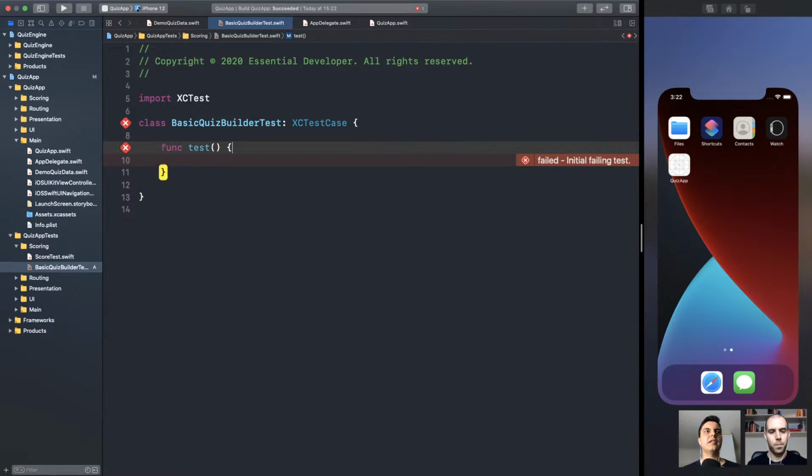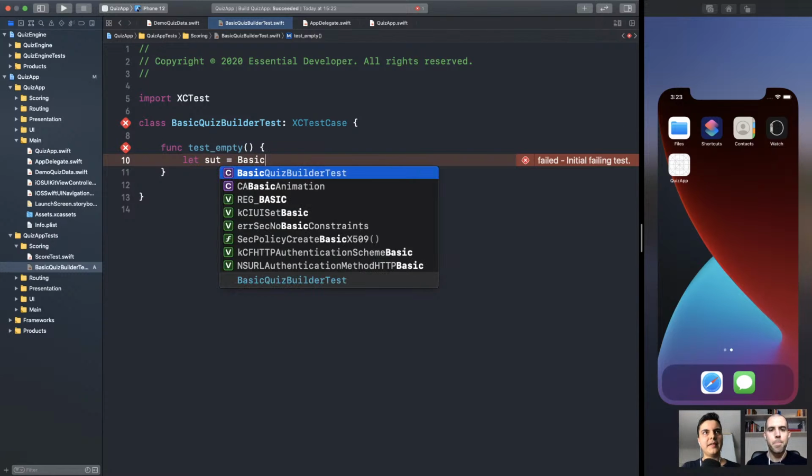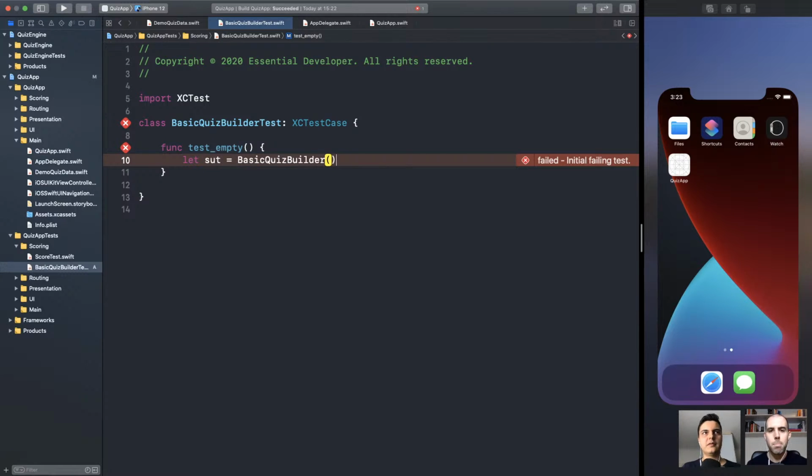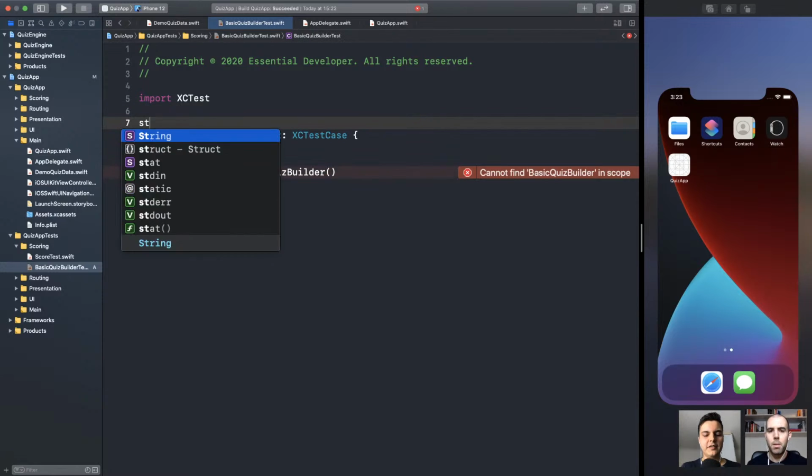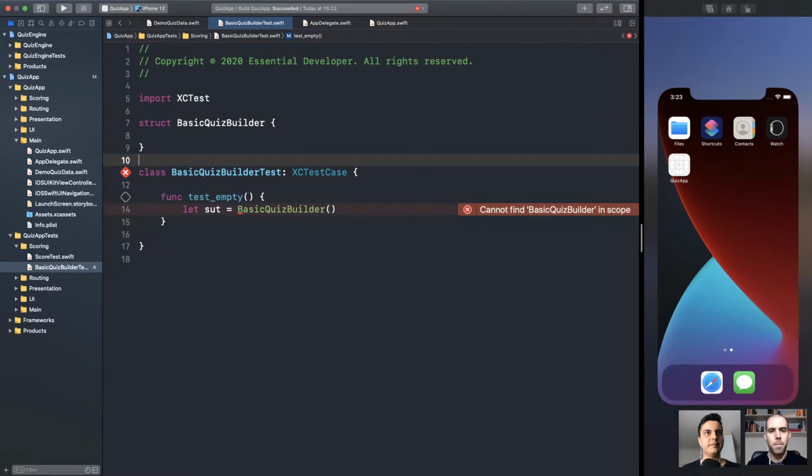All right. So what is the simplest test? Let's start from the simplest test we can write. What is it? The empty case. Okay, no questions, right? Empty. So the system under test, the SUT, will be the basic quiz builder. Make sense? Yep. Let's create it here. Struct basic quiz builder. Okay. So it starts empty, right? We didn't give it anything. So that's already the empty state.